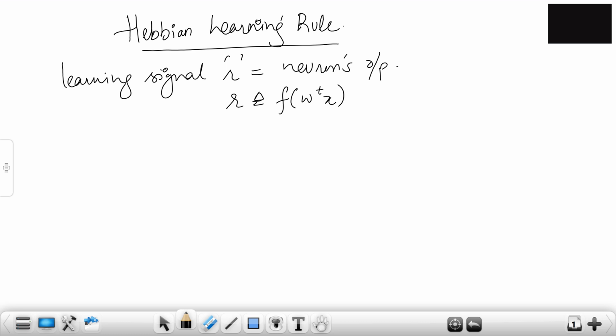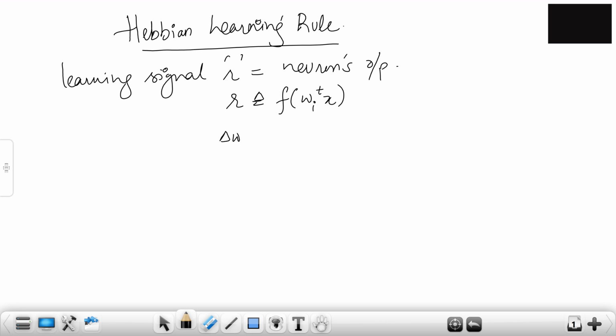When you're doing matrix multiplication of the weight vector and the input vector, you will have to take a transpose of one of them to get the answer. So this is how it is. r is nothing but f of wi transpose x. That's your Hebbian learning rule.